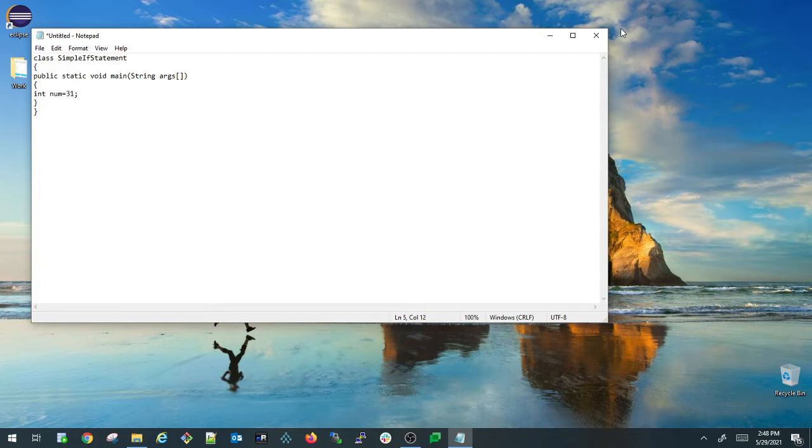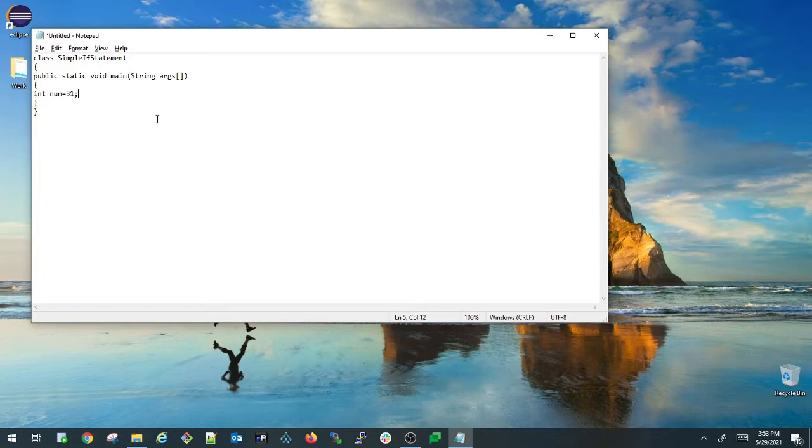Now I need to use the if statement to determine whether this num is an even number or not. What is the mathematical formula to determine this? If we divide any number by 2 and the remainder is 0, we consider that number an even number. We need to do the same thing in a Java program also.